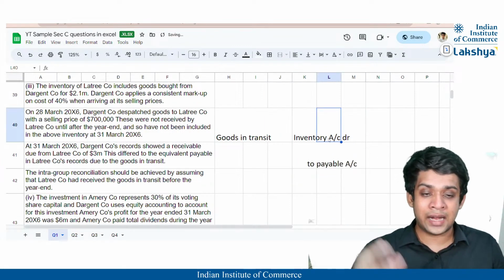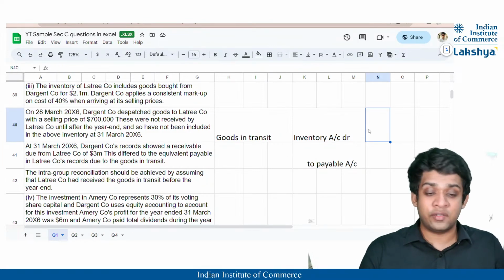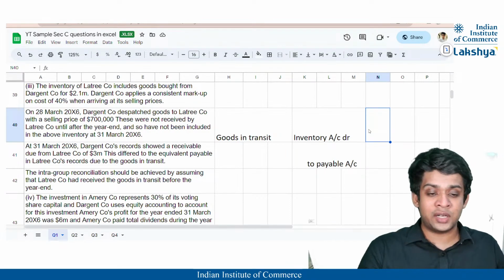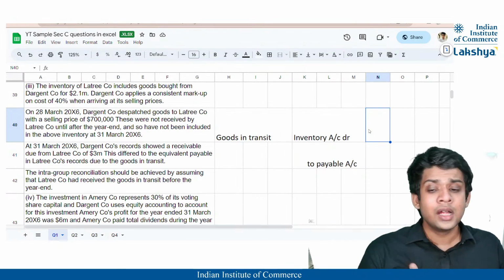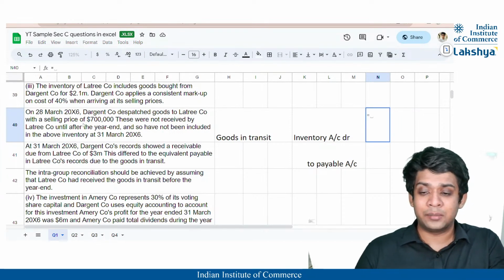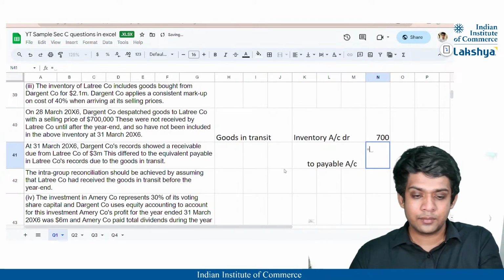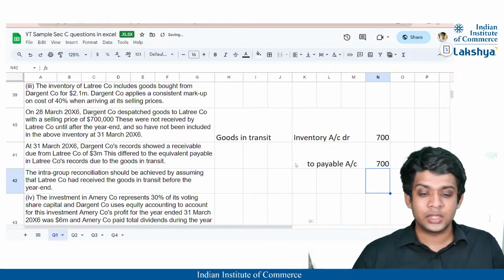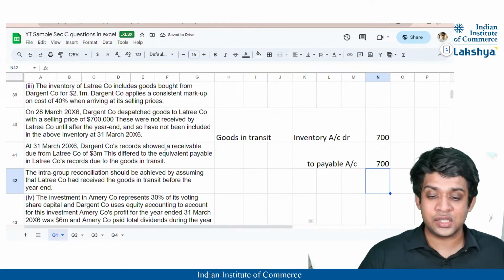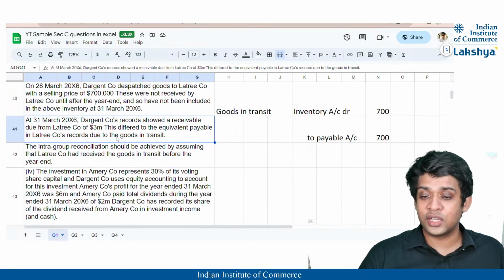That means we are adding to the inventory and we are recognizing a payable for it, right? Because we've received the goods, so it will be in my inventory and I will thus have to pay for it, because as I have now received the goods, I am obliged to pay for it, and that will be nothing but 700,000, or you can just say 700, right? So this will be for goods in transit, that we will do directly on the face of statement of financial position, this adjustment. Now let us look for the PUP adjustment.